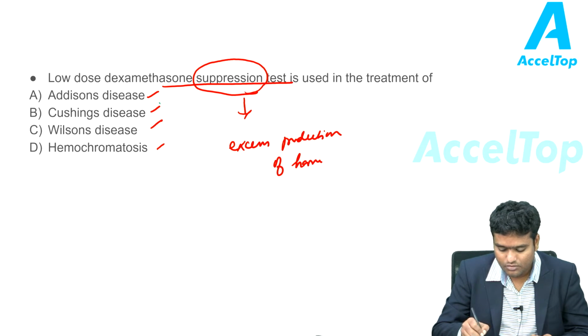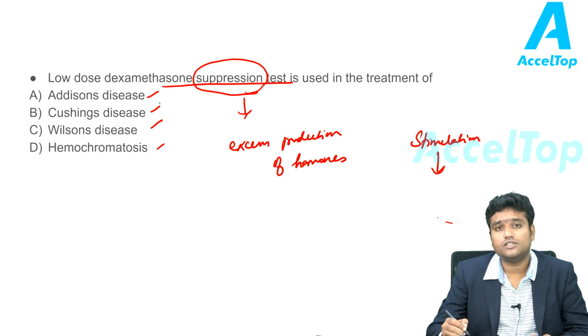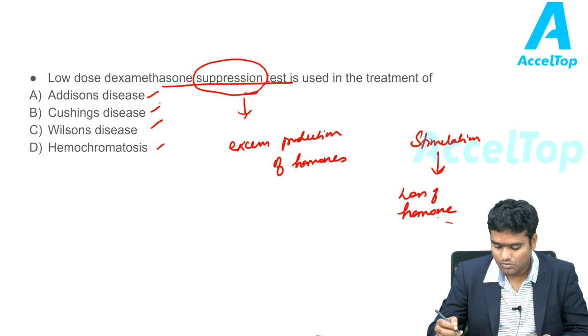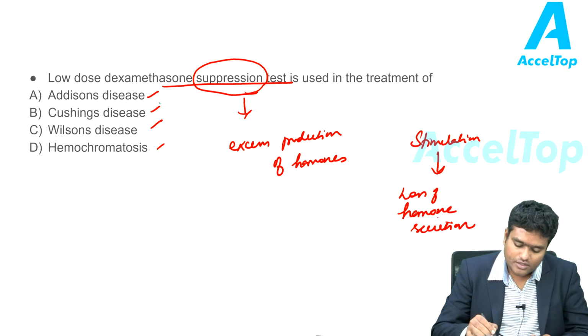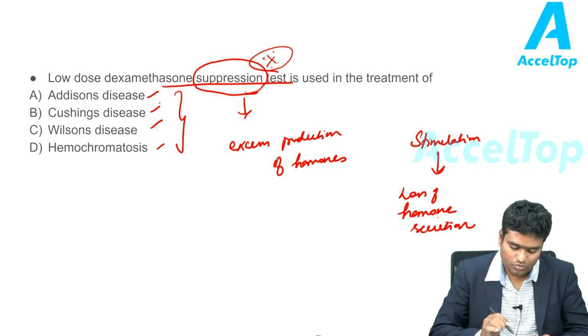Whereas stimulation tests are used for diseases where there is loss or decreased secretion of hormones. Here they have asked a question about a suppression test. So which of the diseases have increased production of hormones?